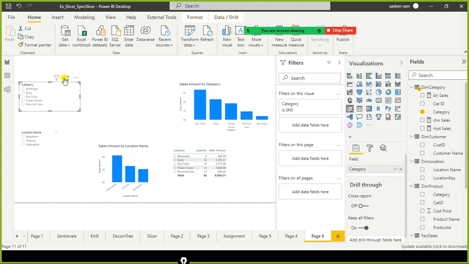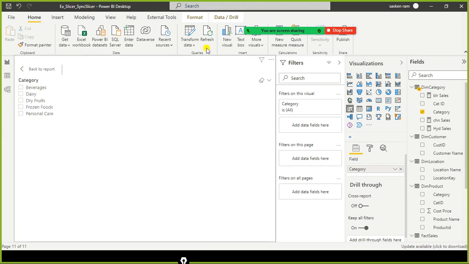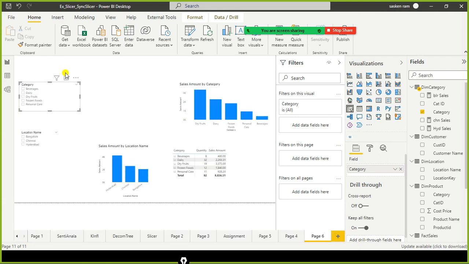Okay, and this is the focus mode. If I click on this, you can see this slicer alone in this page, or any visual. This is available for all the visuals, including the matrix.